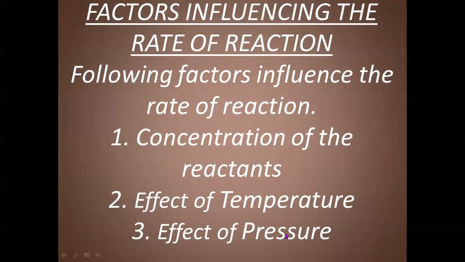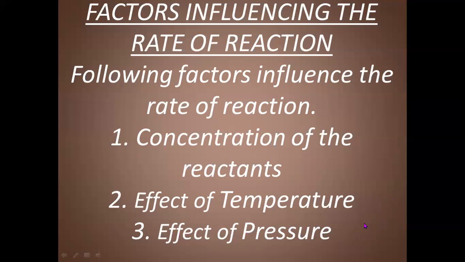And if we decrease the pressure, the reverse reaction will take place. So high pressure is in favor of formation of ammonia.